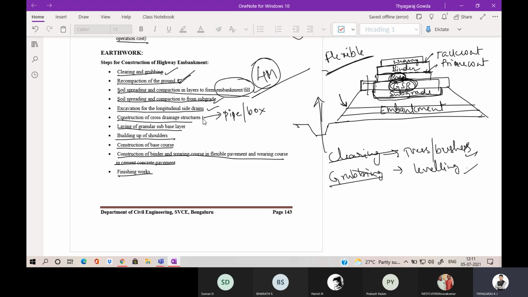Then construction of CD structures, whether it may be pipe culvert or box culvert. Then laying of GSB layer, construction of base course, construction of binder course, and wearing course in flexible pavement, and wearing course in the rigid pavement. Then finishing works like marking, that is the road marking and all those things will be done here.